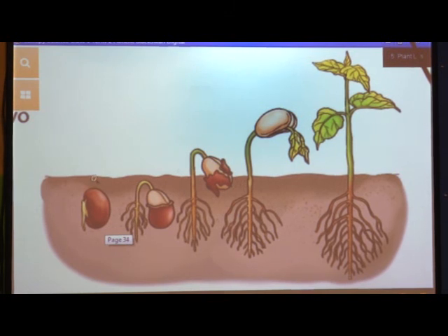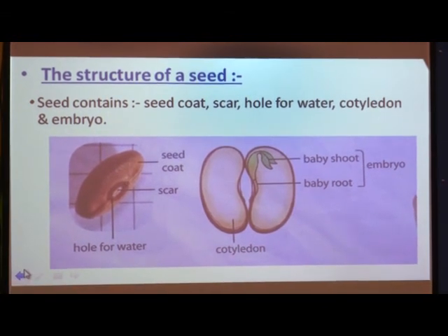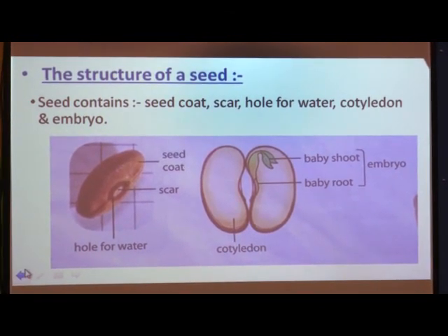Now we have to learn about the structure of a seed. Here you can see the different types of seeds. Out of these, the seeds of bean or gram are quite hard and dry, and they cannot be broken easily because they are hard in structure.